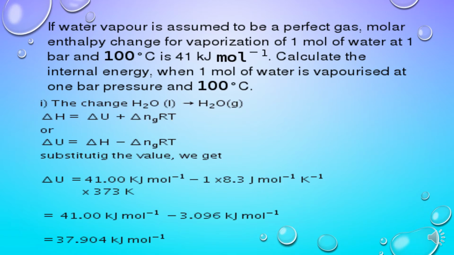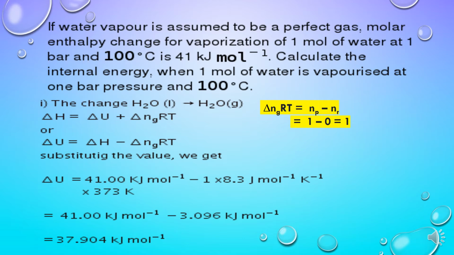So let us see, as it is written in the question, the change taking place here is 1 mole of water converting into 1 mole of water vapor. So we need to use the equation delta H is equal to delta U plus delta Ng RT. Enthalpy change is given here as 41 kilojoule per mole, and delta Ng we can calculate by just looking at the number of moles of products minus reactants, but both of these are in gaseous state.